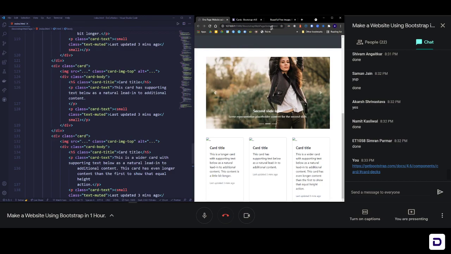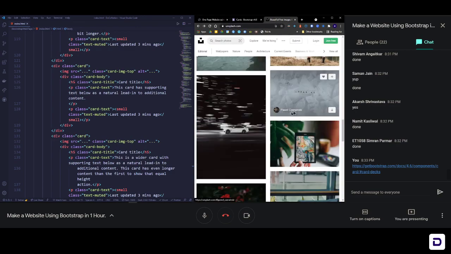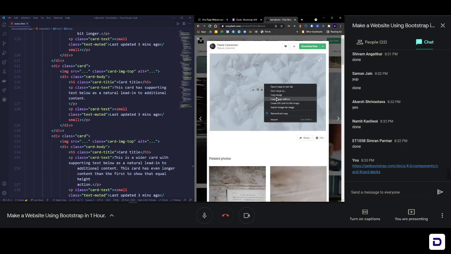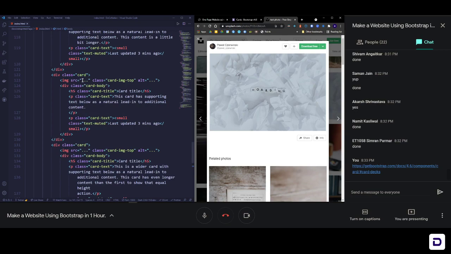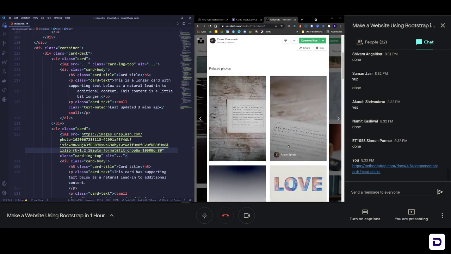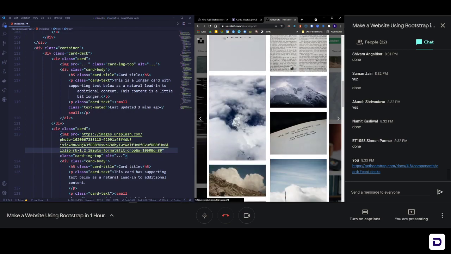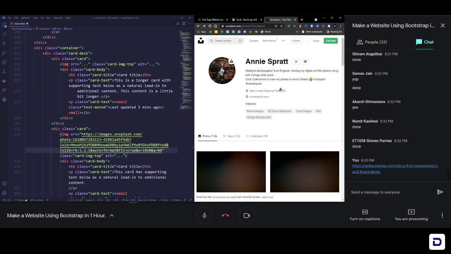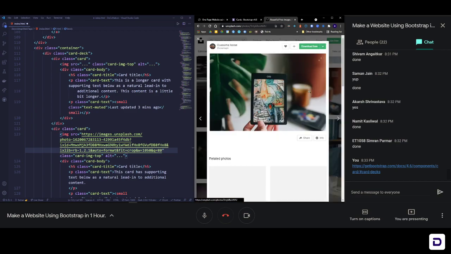Let's add some images. So let's grab some more images. Copy image address, place it here. So it's mostly copy paste for now because this is the same thing. Let's grab some more images. Okay, I clicked something else. Okay, let me come out of this and grab something else.